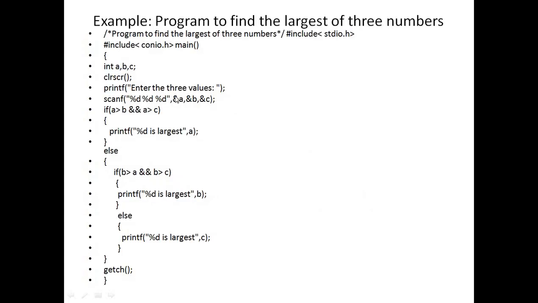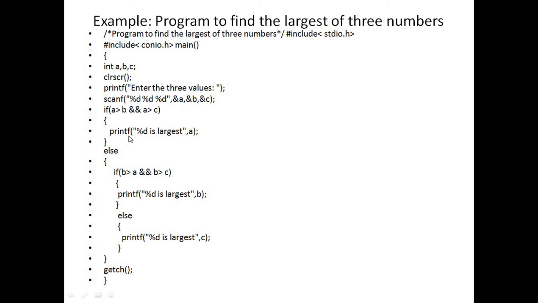So here I have taken one example for nested if else. Program to find the largest of 3 numbers. Here I have taken 3 variables A, B, C. First, initialize the values at runtime by using scanf with %d, %d, %d, ampersand A, ampersand B, ampersand C. If A is greater than B and A is greater than C, print with printf which number is largest: A. Else I need to check one more condition.